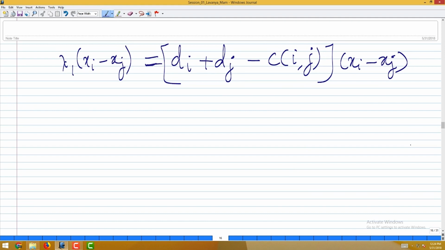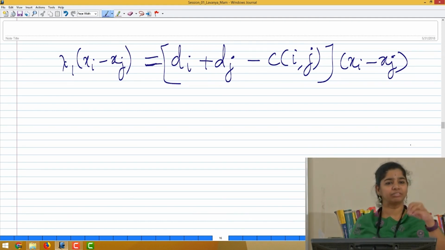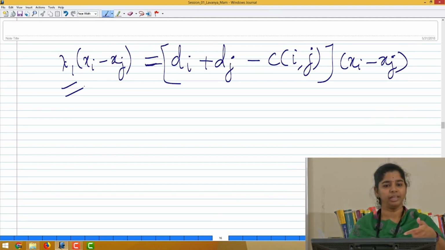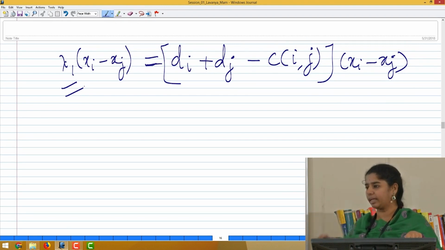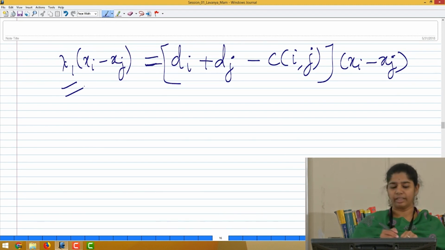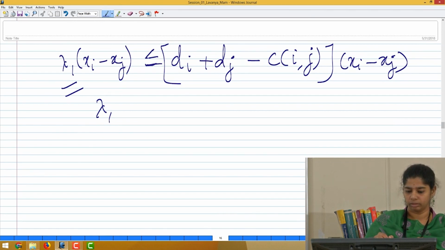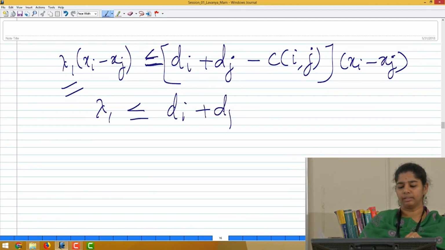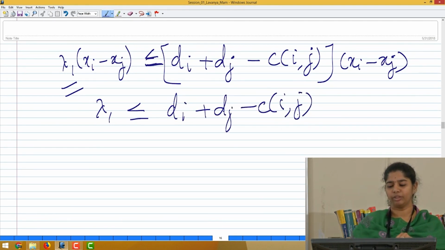So from this what can I conclude? The argument here is, since lambda_1 is not the eigenvalue of the 0 vector, x_i is not equal to x_j for every possible i not equal to j, because we have taken an arbitrary argument here, and lambda_1 is not equal to the 0 eigenvalue, because only for the 0 eigenvalue we have every component being equal in the eigenvector. Since that is not the case, x_i is not equal to x_j, and therefore I can conclude, oh, I said there is an inequality here. So lambda_1 is less than or equal to d_i plus d_j minus c_ij.